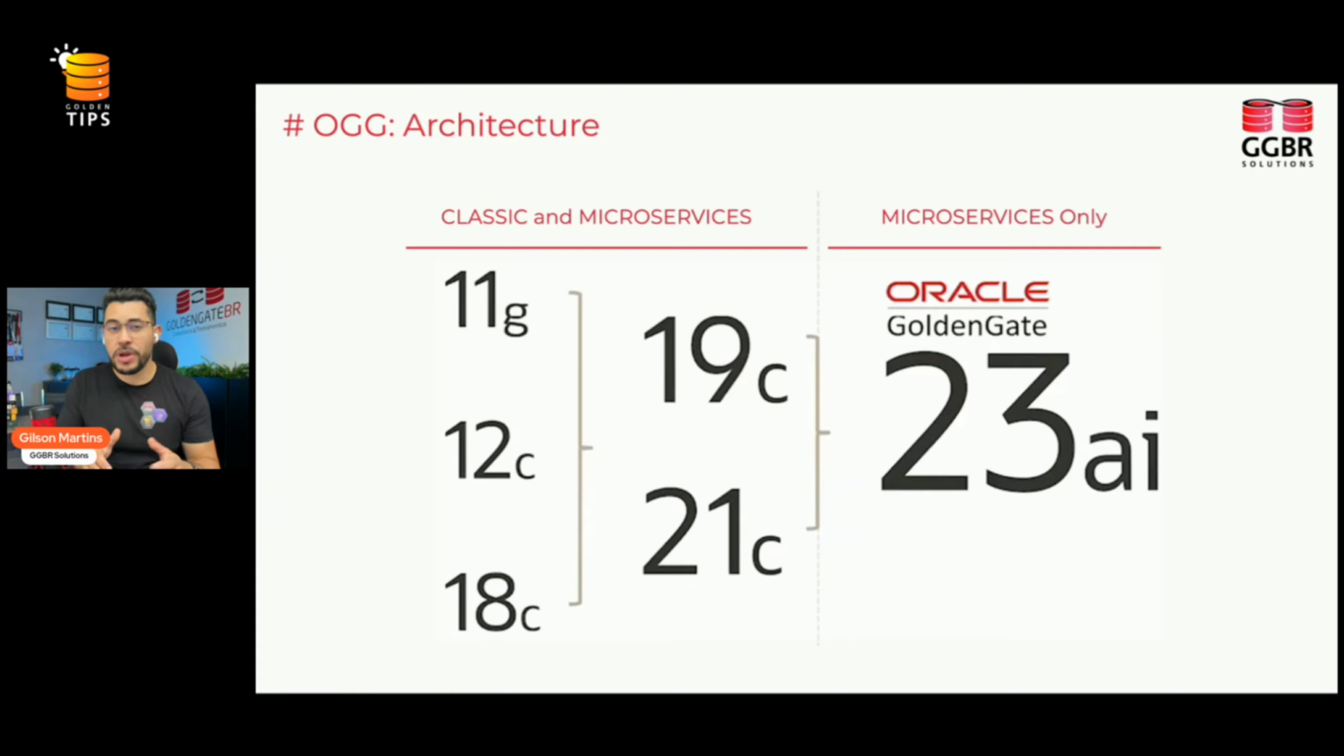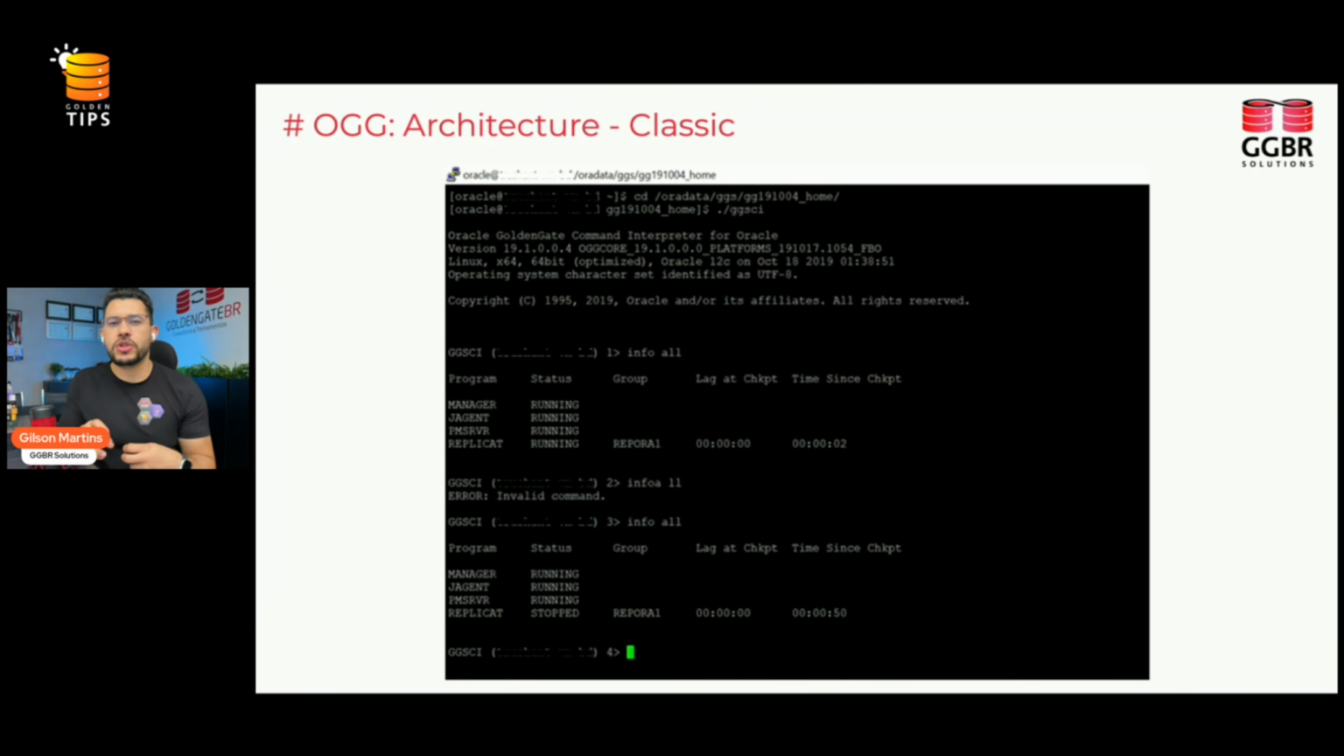So let's keep updated. Let's understand how microservices work, because in 23ai, it's the only supported architecture we have. Okay? And let's recap some quick points of the classic architecture. One of the big ones is that this architecture supports only command line interaction. So we need to know the commands to do all of the things in the GoldenGate: configuration, changing parameters, start and stop processes. Everything is based in a command line, which is nice for most of the technical guys, but it's not so friendly to everyone.